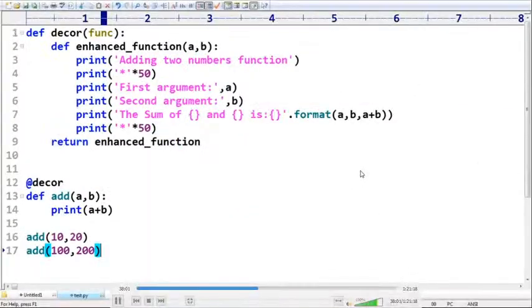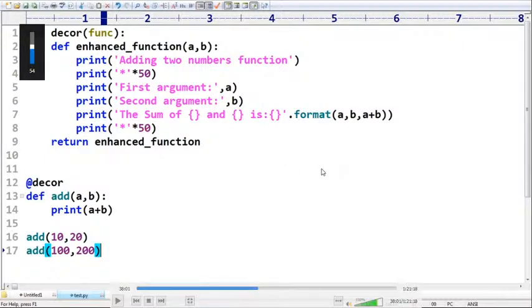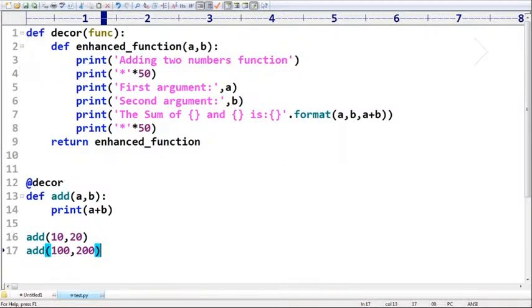Adding two numbers, I want a decorator sometimes, and I don't want a decorator sometimes. I want to call both, so both facilities must be available.